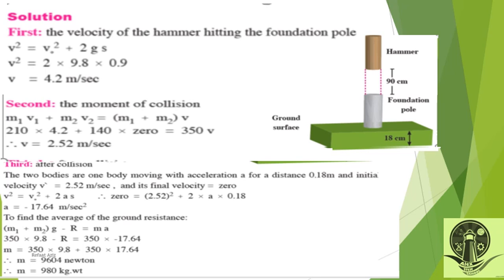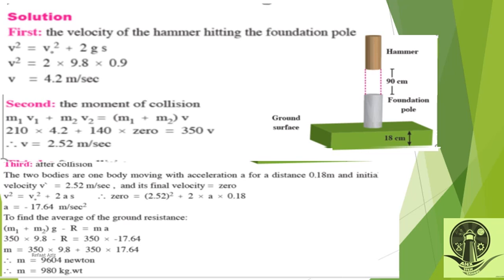It will be 17.64 meter per second squared. To find the average ground resistance, the net force is (M1 plus M2) g, the mass of the hammer and the foundation pole, minus resistance of the ground, equals MA.